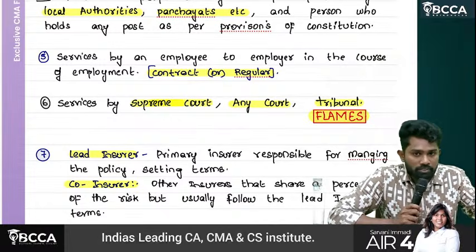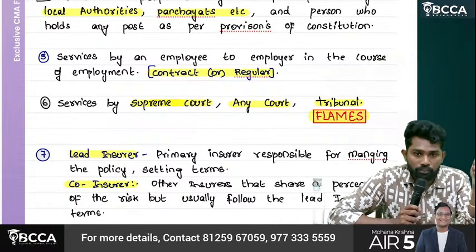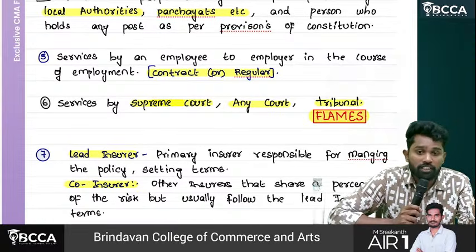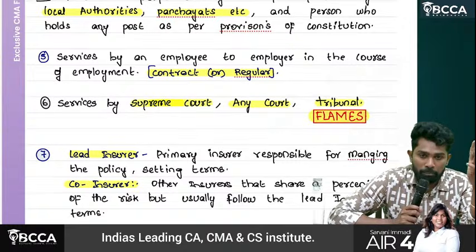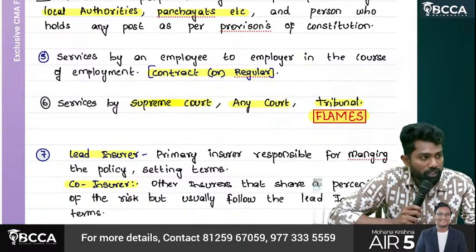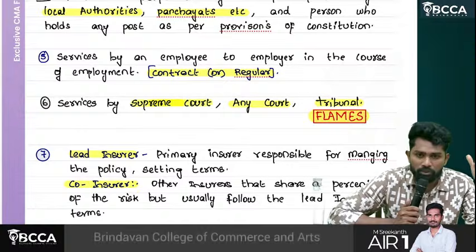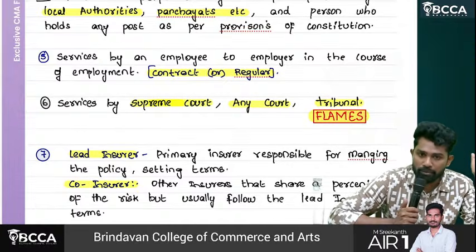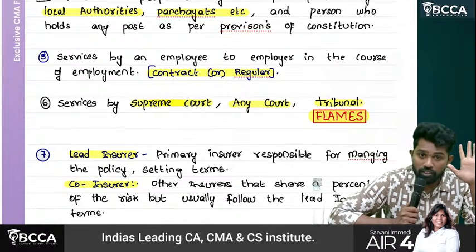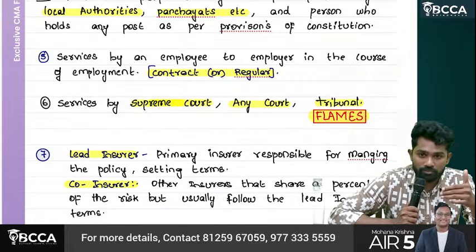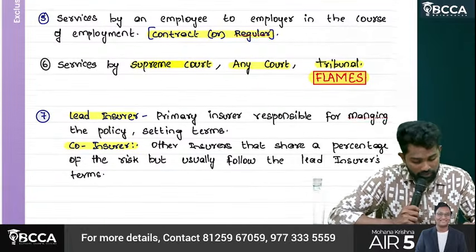So these are the points covered. Funeral, burial, crematorium services. Land and building, actionable claims, MPs, MLAs and all. Employee providing services to employer, Supreme Court, High Court and any other court and tribunal services. These are covered under negative list. But these are only 6. We have another 7 points.